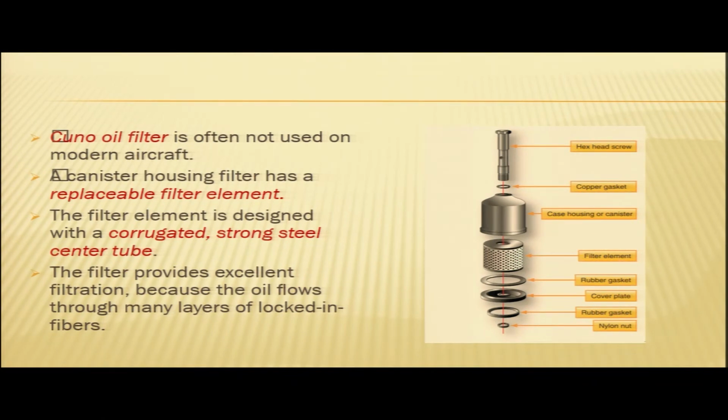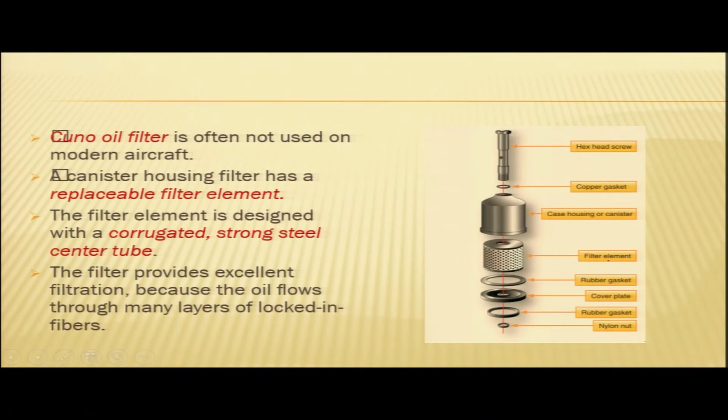This has various other things: a rubber gasket, then a cover plate, another rubber gasket, a nylon nut, another copper gasket and a hexagonal head screw. So many things in this filter assembly, but the important thing is this filter element, which is replaceable.